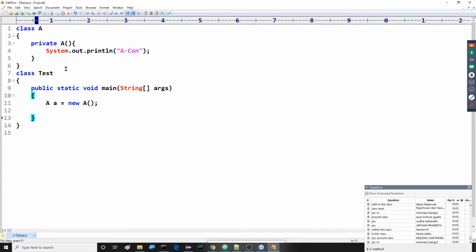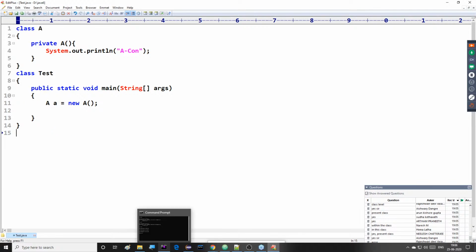So here we access the constructor outside of the class A, but the scope of the constructor is available only up to the class A. As we declare this constructor as private, its scope is available only up to class A, but we are trying to access this constructor outside of the class A. Please understand this point. Because of that, definitely here we are able to get a compilation error.